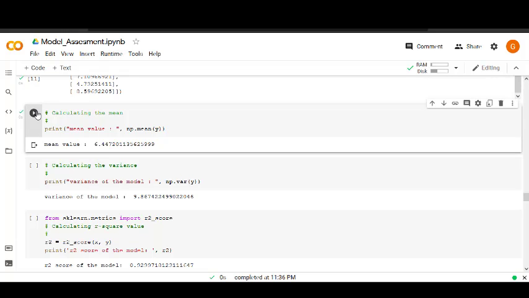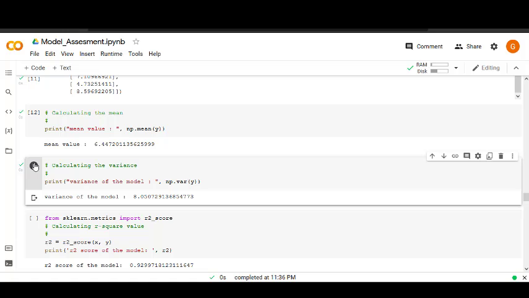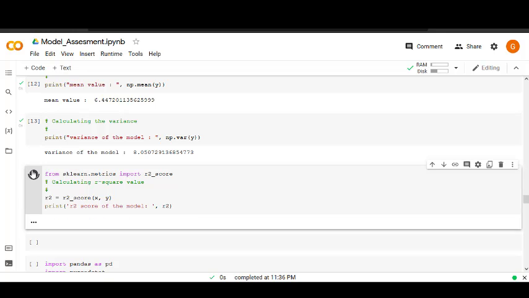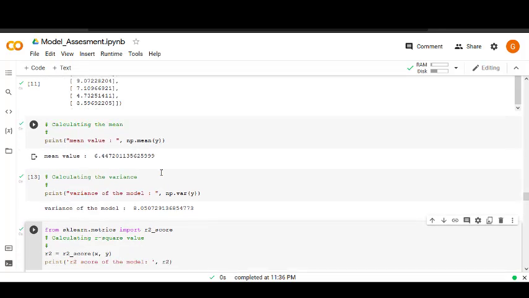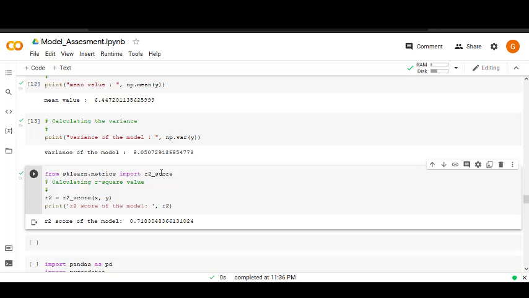This time our mean came out to be 6.447 and the variance was 8.050. Now the main thing is our R square value. As we increase the variance in our model, very few data points lie on the fitting line, and the R square value decreased significantly.